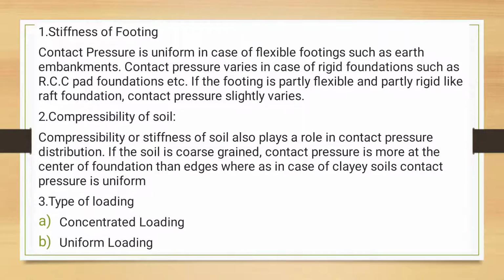The contact pressure is uniform in the case of flexible footing, but in rigid footing the contact pressure varies. So depending upon the foundation type, the stiffness may vary. Depending upon this, suitable footings are to be provided to avoid settlement.